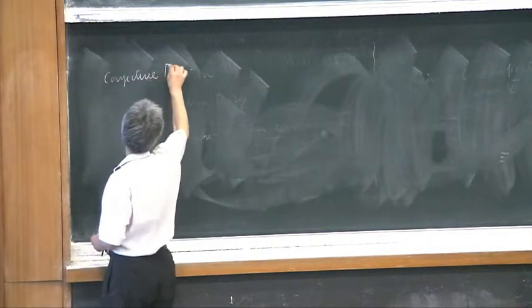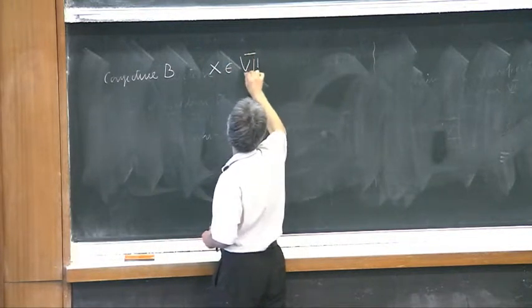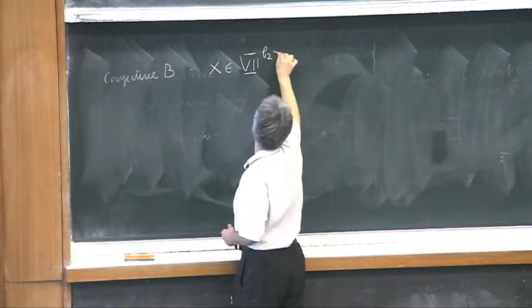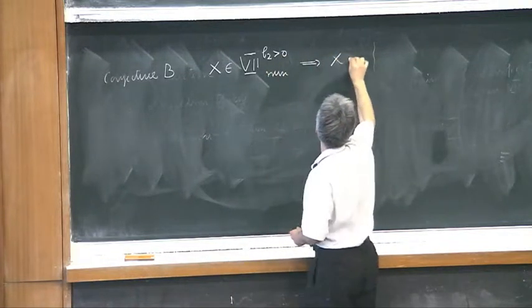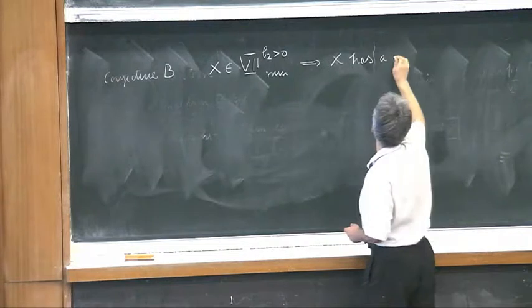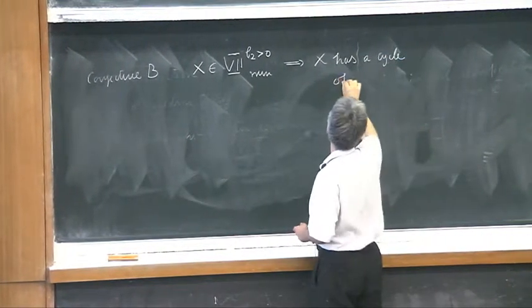So conjecture B states that if X is in this class, B2 positive, minimal, then X has a cycle of rational curves.